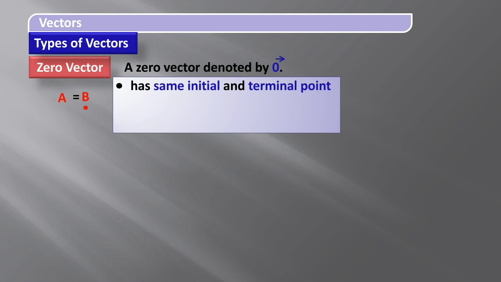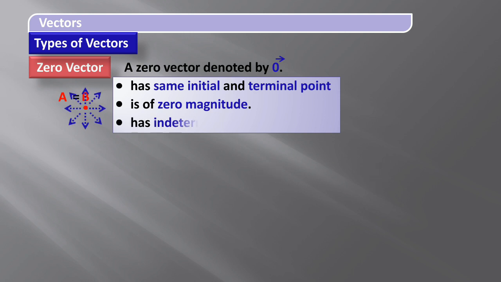It has the same initial and terminal point because A and B coincide, and it is of zero magnitude and has indeterminate direction. Because we cannot determine a particular direction for this vector, it is known as the zero vector.